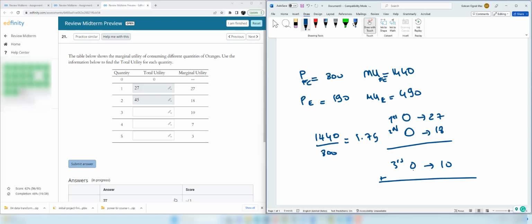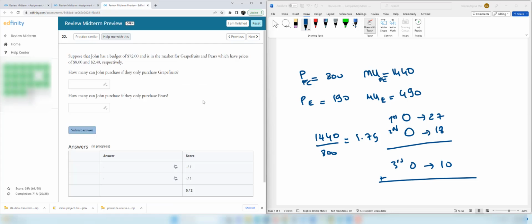45 is the first two, plus 10 is going to be 55. And all three together gives us 55 utilities. The fourth one gives us 7 additional utilities. If you sum this 7 with 55, you get the total utility of consuming 4 oranges. In this case, it's 62. And 62 plus 3 is going to give us the total utility of 5 oranges.